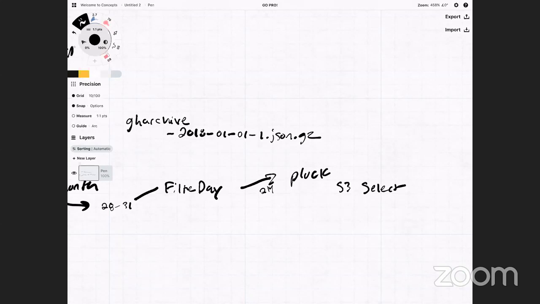Except every couple months, somebody will do a gigantic push to GitHub with a lot of file updates, and even the metadata about the push is larger than 1 meg. What happens is that this entire pluck function crashes in an uncatchable way. When that happens, we fall back to pluck fallback. This is a much slower version, implemented in Node.js, that just does the exact same operation. With both of these, what they do is return just the attributes out of the objects that we want into filter day.